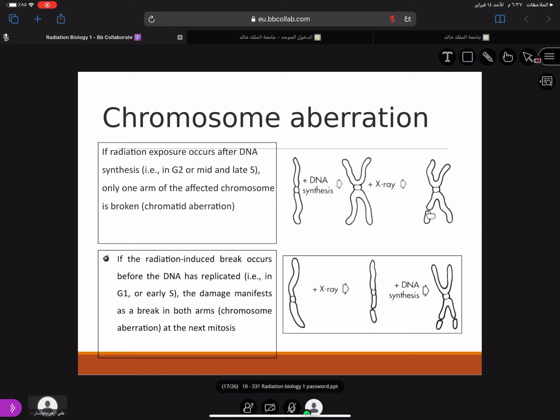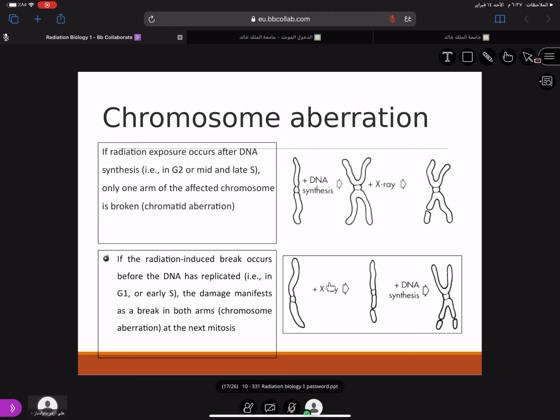So the single strand breakage is when the X-ray hits after the DNA synthesis, and double strand breakage is seen when the X-ray hits before the DNA synthesis. So before the DNA synthesis, the RNA gets spoiled. After the DNA synthesis, RNA is good, DNA is formed already, and then the X-rays can cause single strand breakage.